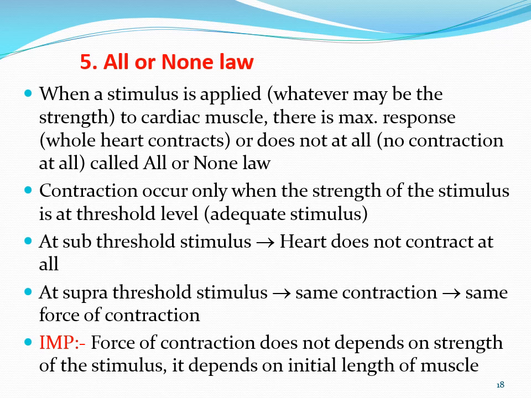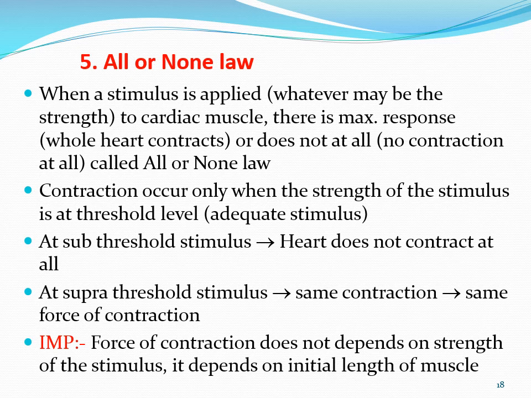So these are very important properties: the all or none law, then the next property, long refractory period. What is the significance of these properties to the heart? The significance is that it allows the heart to work without stopping throughout life, a very important advantage to the heart.